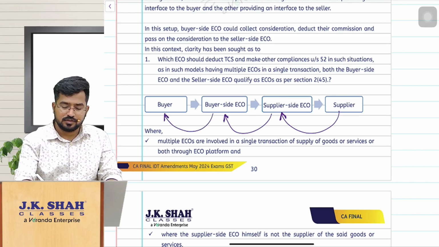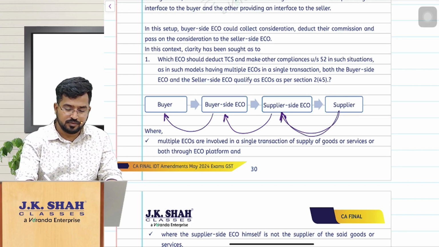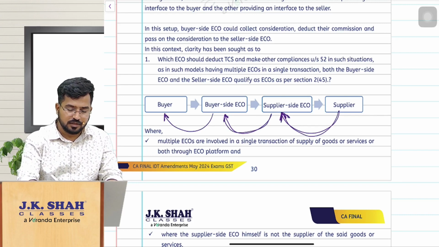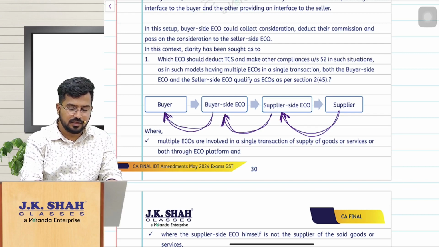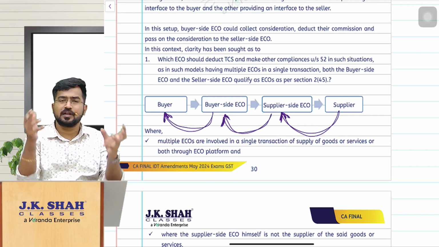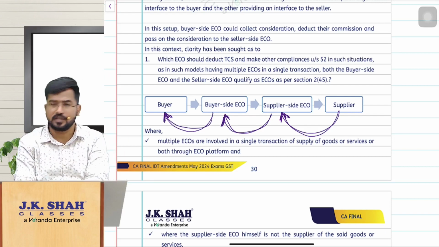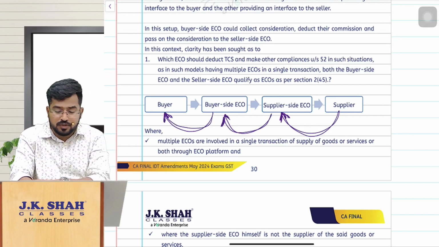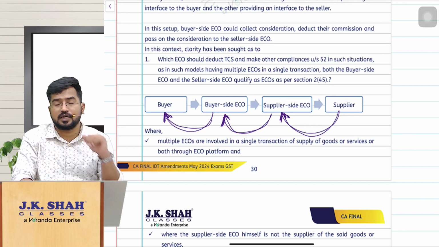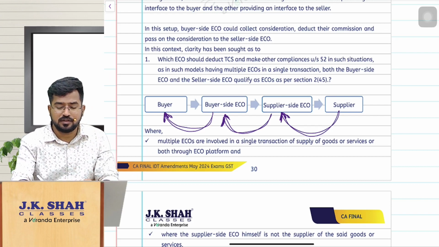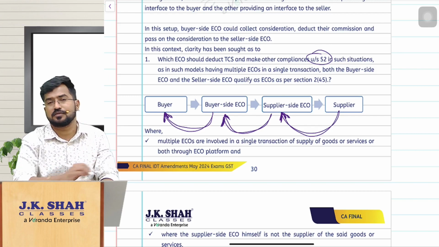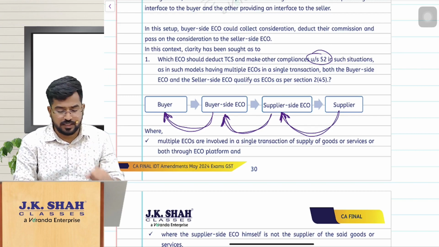The supply goes from the supplier to one e-commerce operator, then another e-commerce operator, and finally to the buyer. When multiple e-commerce operators are involved in the transaction, the doubt was which e-commerce operator has to follow the section 52 provisions, that is TCS compliance. Who should take care?